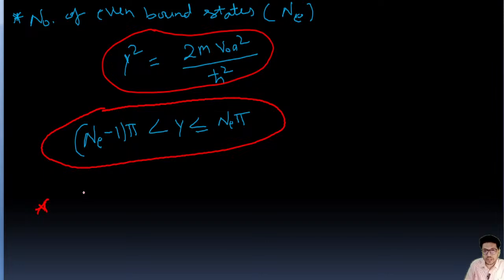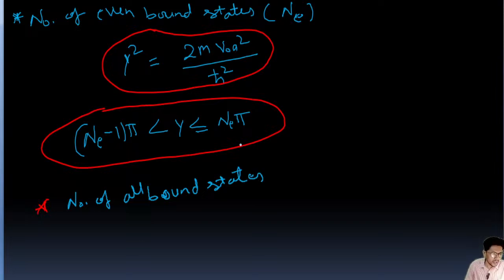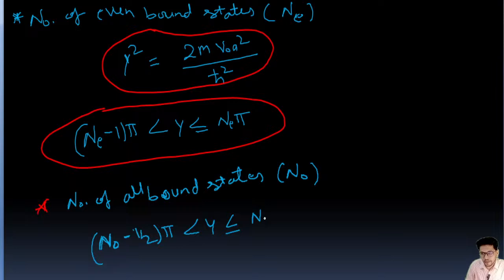Next, for the number of odd bound states, which is denoted by NO. The formula to find the number of odd bound states is: gamma is between NO minus half pi to NO plus half pi.